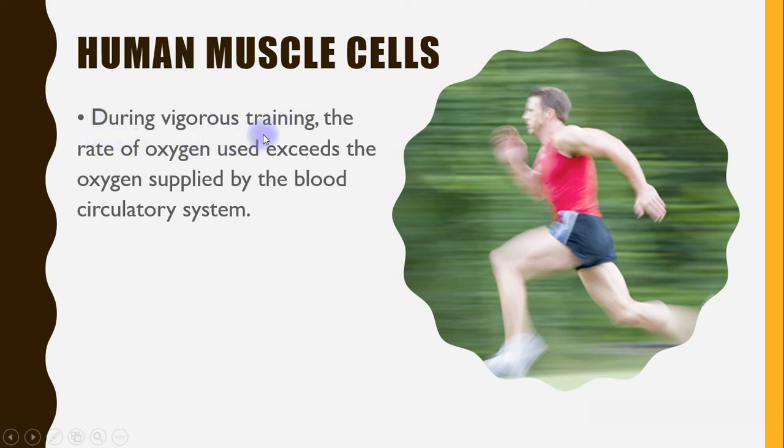Vigorous training merujuk kepada aktiviti yang lasak. The rate of oxygen used exceeds the oxygen supply by the blood circulatory system. I repeat, the rate of oxygen used exceeds, melebihi, the oxygen supply to the cells.